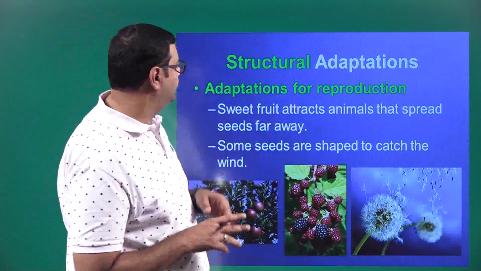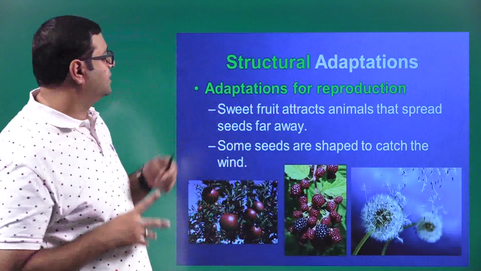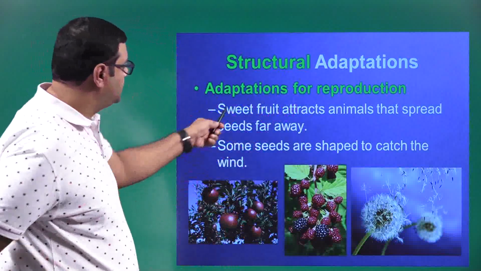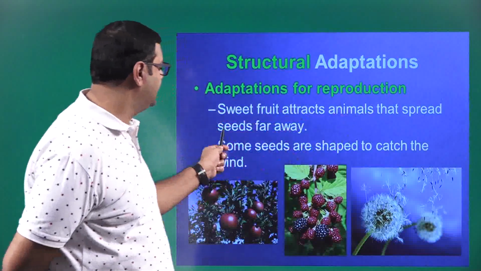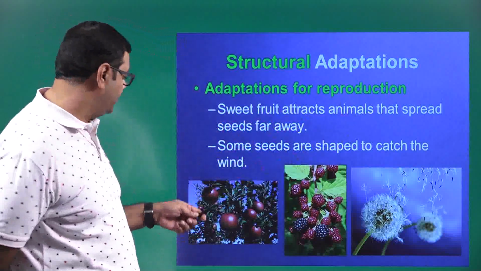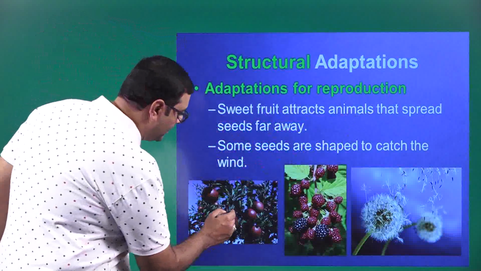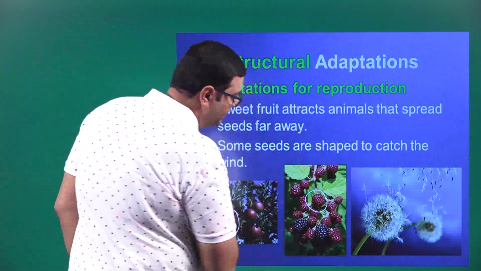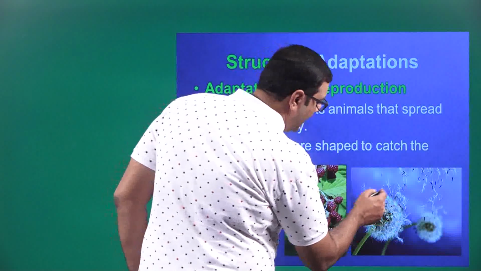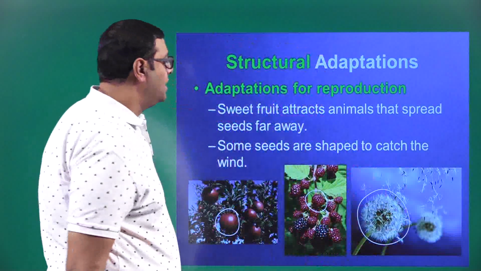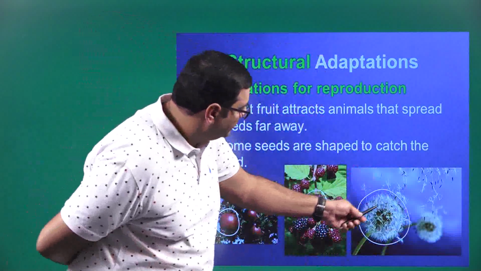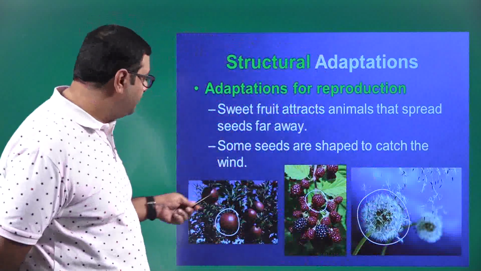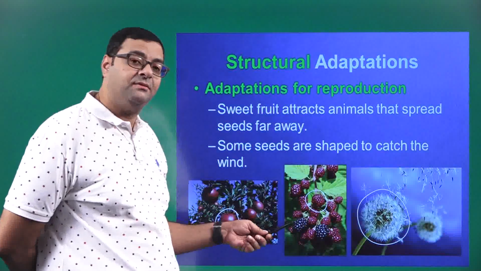Okay, so these are some other examples of structural adaptations for reproduction. Say for example, the sweet fruit attracts animals that spread seeds far away. So you can see these are brightly colored pomegranates, these are brightly colored raspberries, and these are the dahlia flowers, dandelion flowers, right? You might have seen them flying in the air. Now they are bright in color because, why are they bright in color?